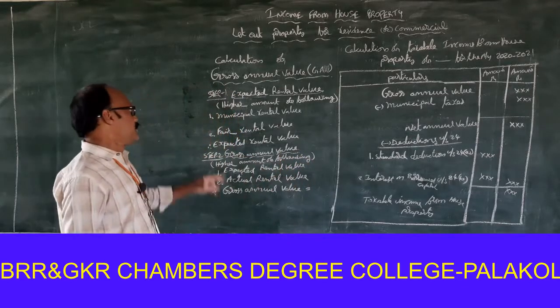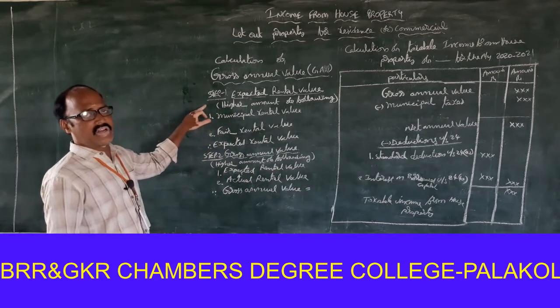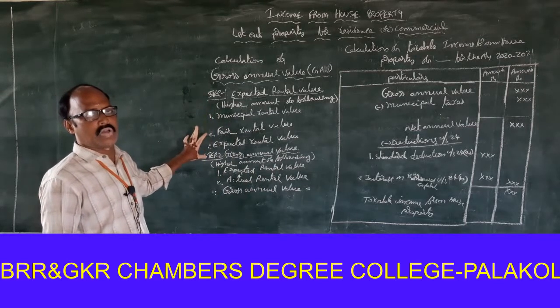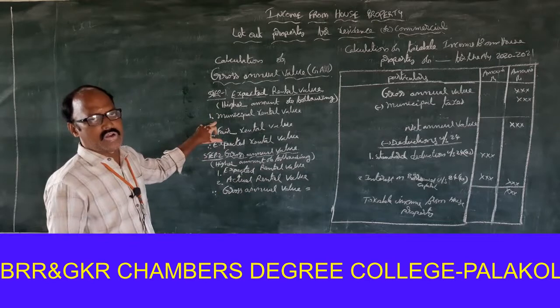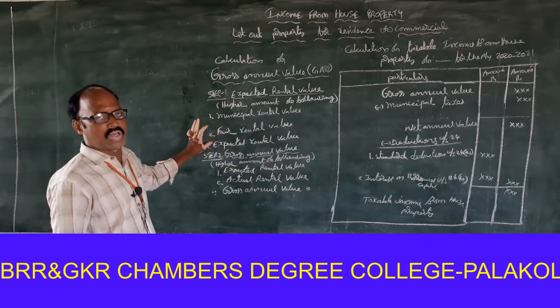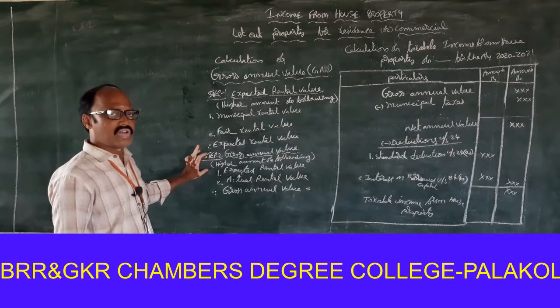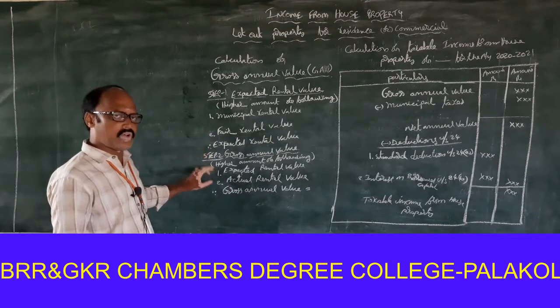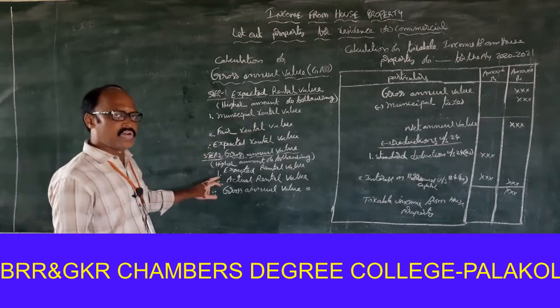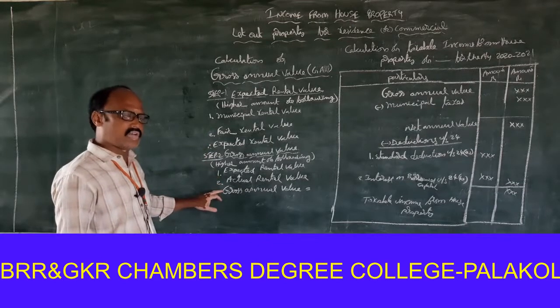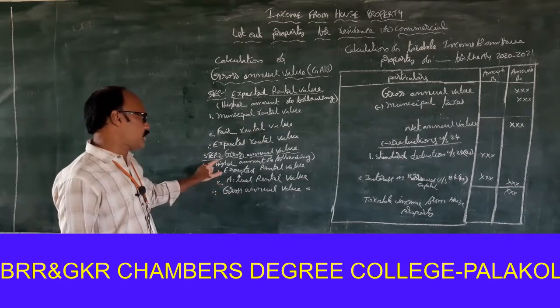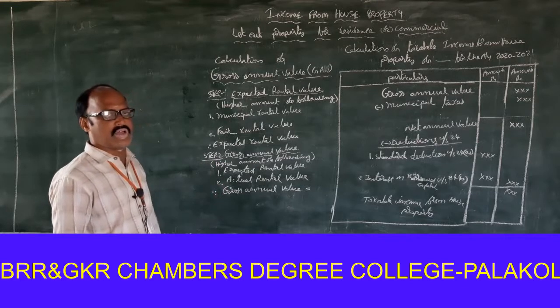Step 1, expected rental value, the higher amount of the following: municipal rental value, second one fair rental value. Step 2, gross annual value: point 1, expected rental value; second one, actual rental value. The higher amount of the following is to be treated as the gross annual value.